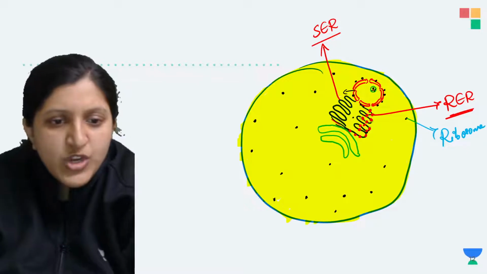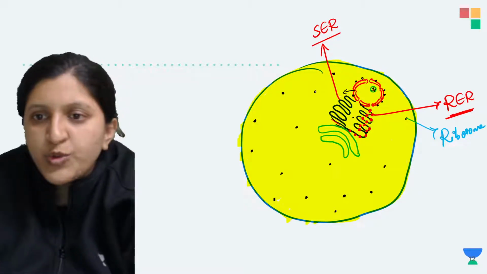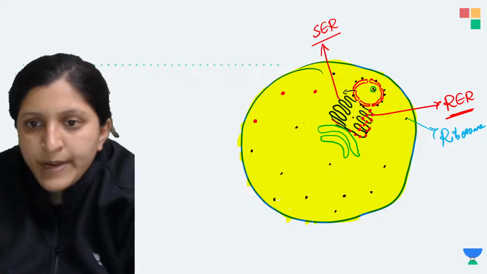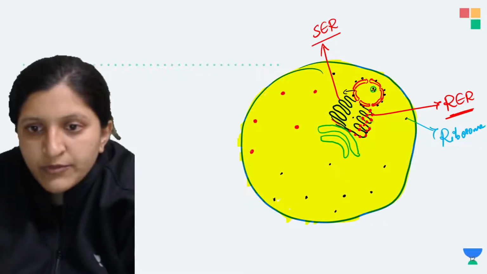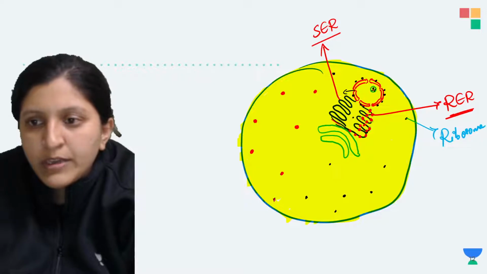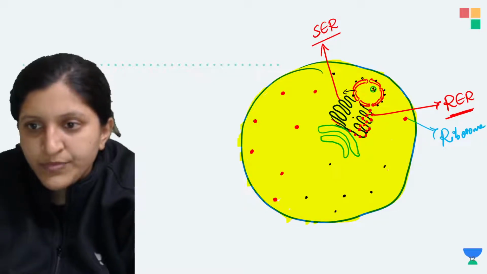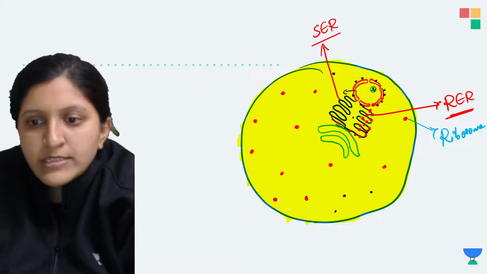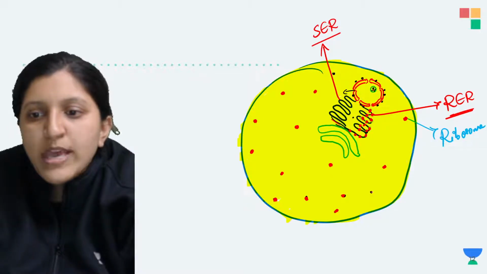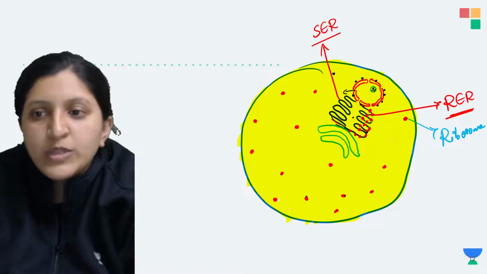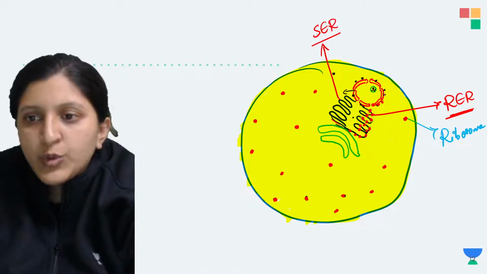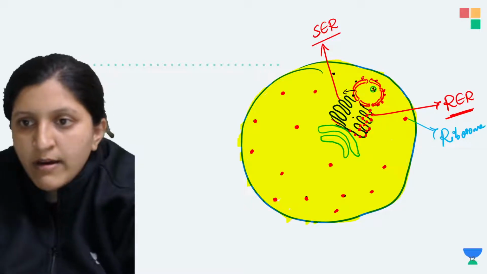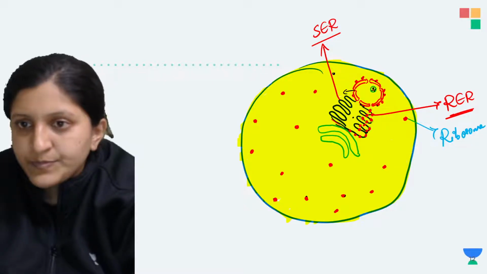Maybe I can just change the color of the ribosome to red everywhere, because here I have represented it with red, so that you don't get confused. So everything over here is basically a ribosome. Ribosomes are suspended in the cytoplasm. They are also attached onto the membrane of the nucleus, and onto the membrane of the endoplasmic reticulum.